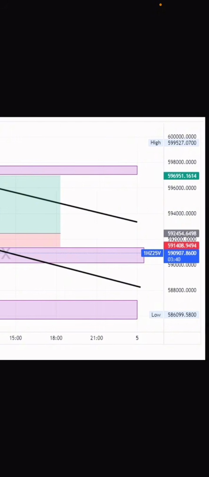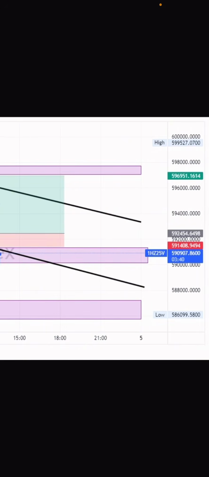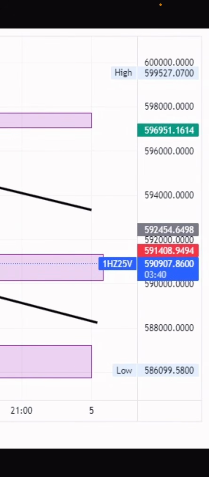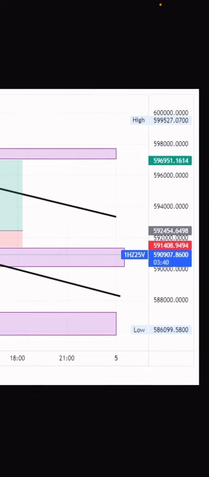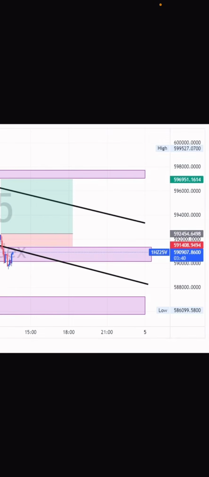And you see this red at the bottom, this is your sell stop. 591408.9494 is where you're going to put a stop loss. This one with this gray where you're seeing 592454.6498 is going to be your entry price. So this is a buy stop order.